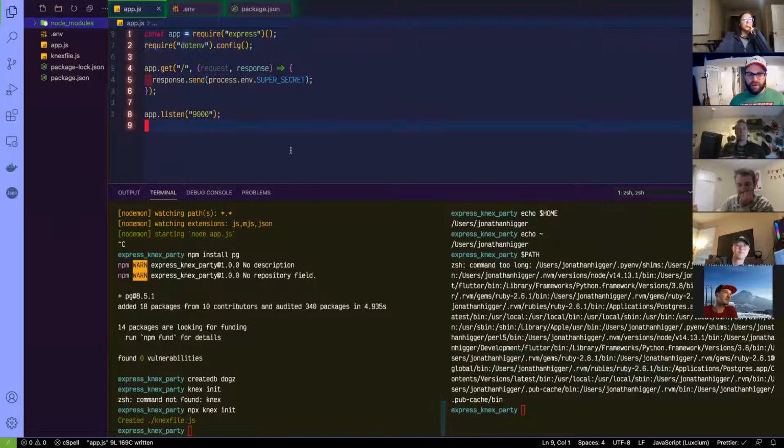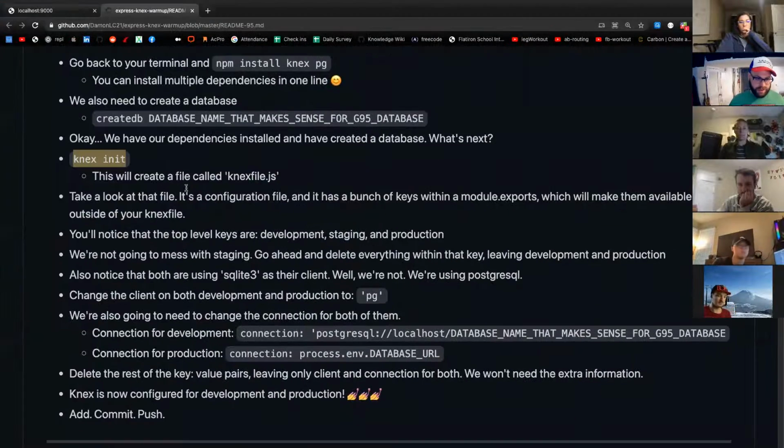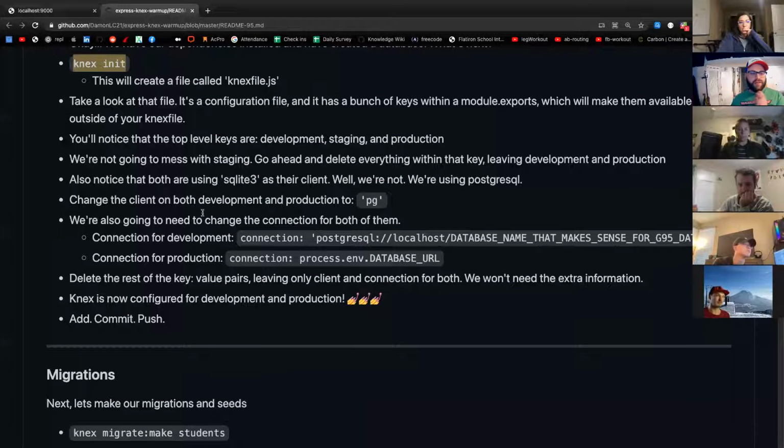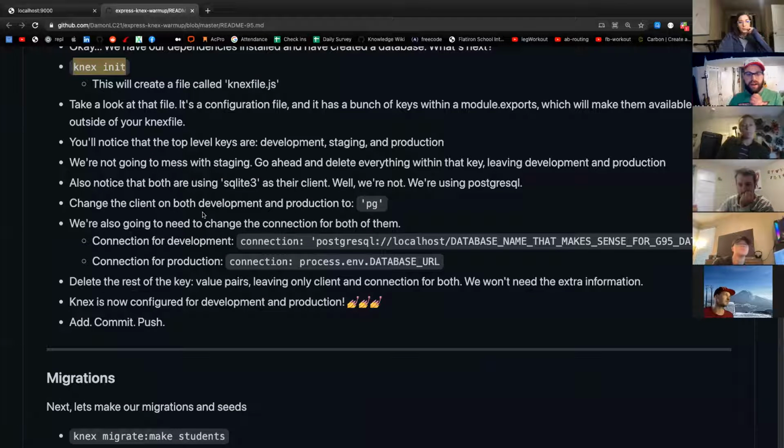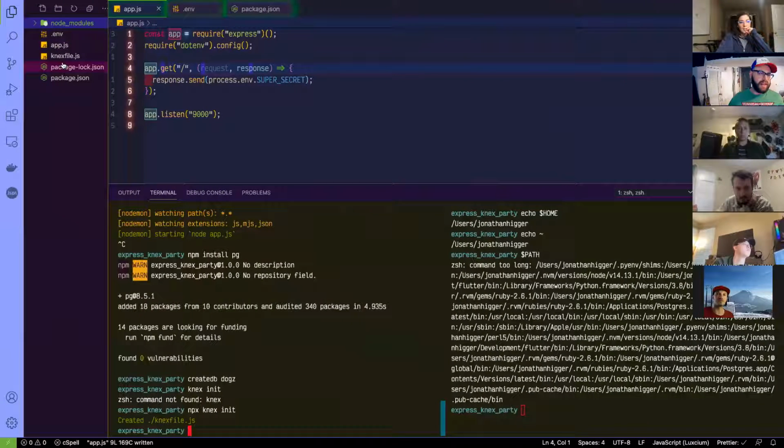Sweet. Cool. So next thing we have to do, right? I don't know what I'm doing. So we're just following this tutorial. Take a look at that file. It's a configuration file. It has a bunch of keys within a module exports. Cool. Let's take a look at that file.